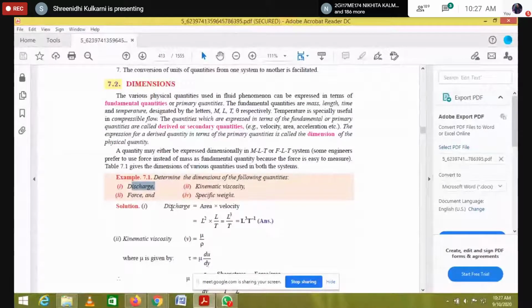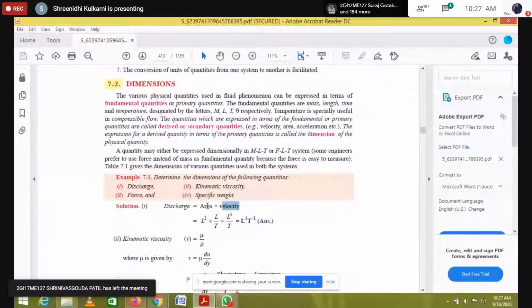I'll repeat: discharge is area into velocity. The unit for area is meter square, and velocity is meter per second. So what is a meter? Meter means it is already a length.